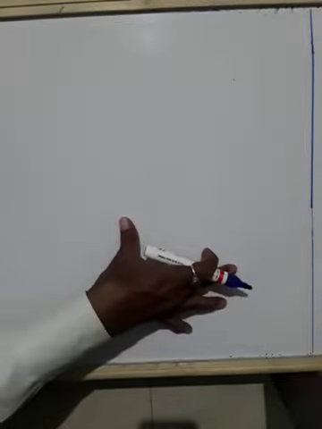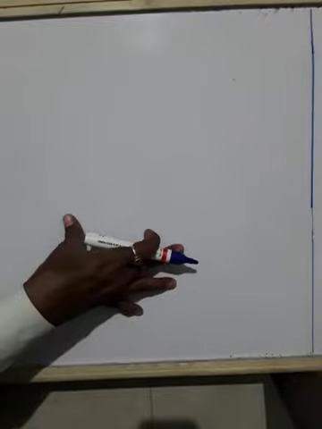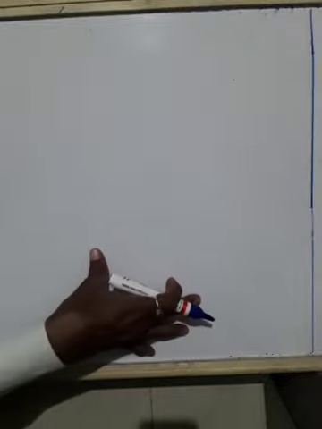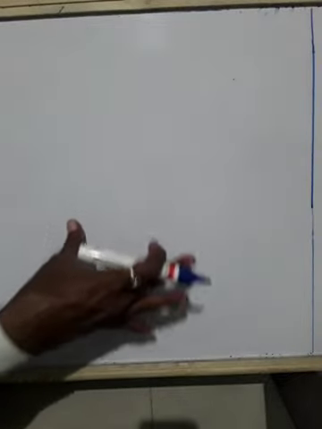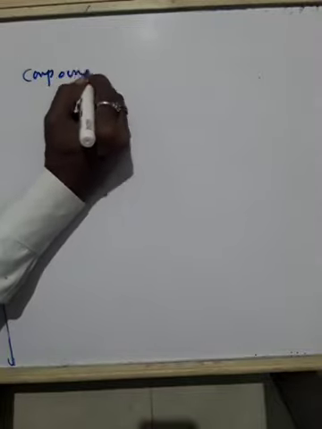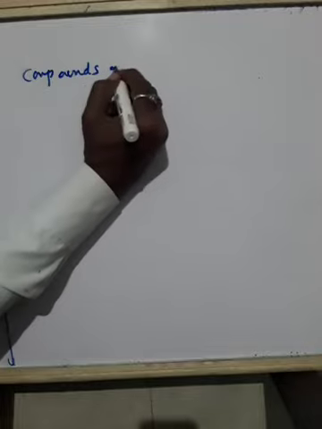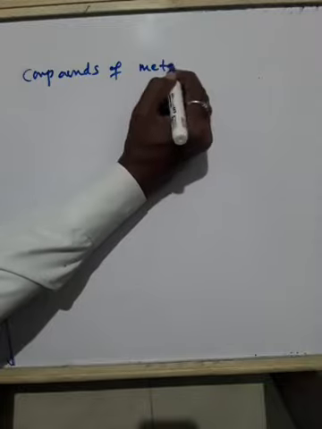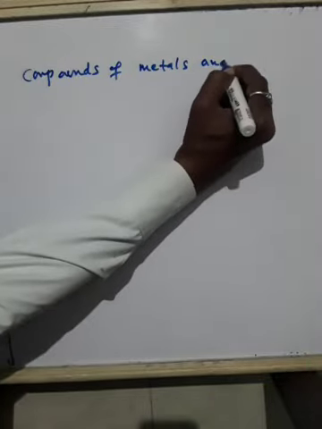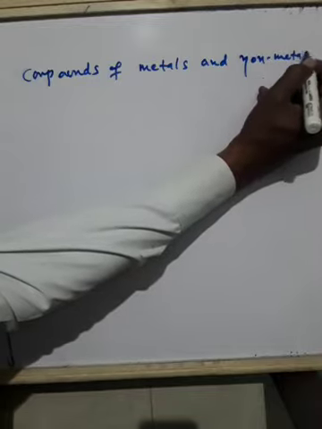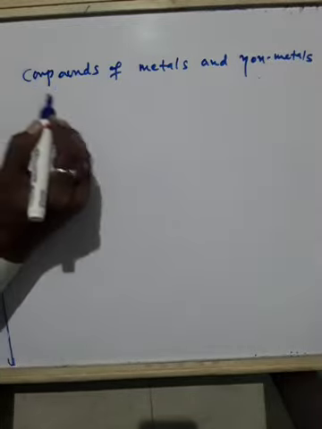So first of all, you know that compounds of any substance are composed of a combination of metal and a non-metal, and these are charged species or charged particles. How are compounds of metals and non-metals formed?